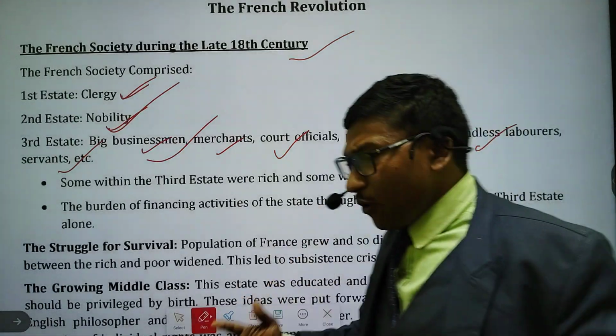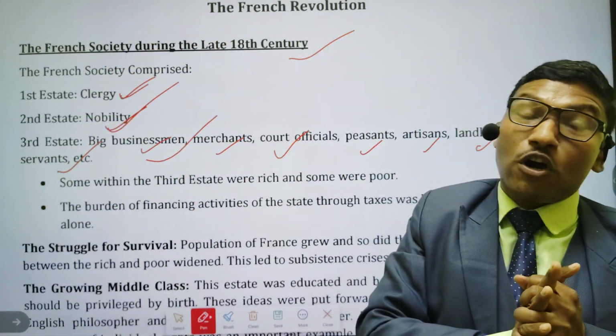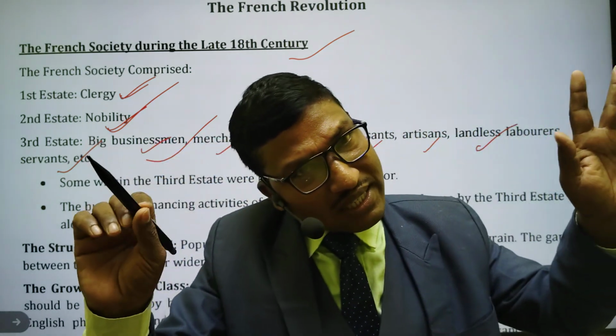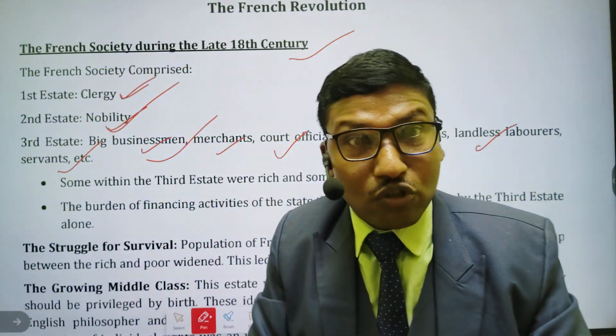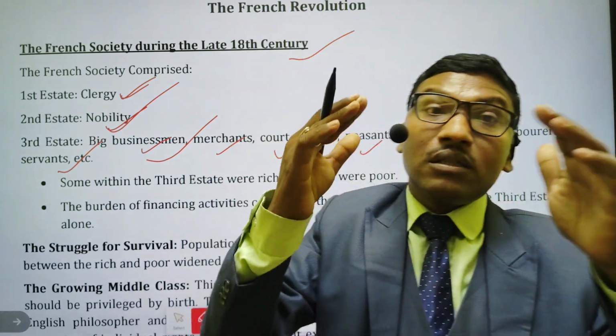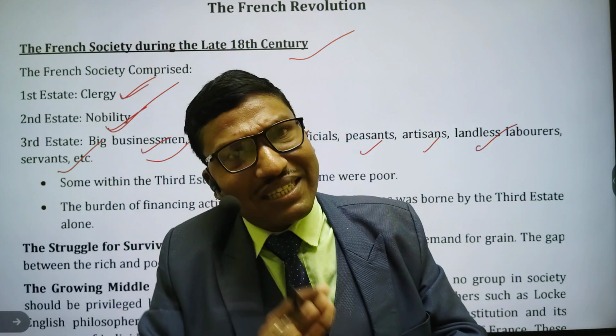And the third estate people had to struggle for survival also, because they had to pay all kinds of taxes and they were not getting a handsome amount for their wages also. Right? So these were the problems due to which the French Revolution was held. And there were many other reasons also.